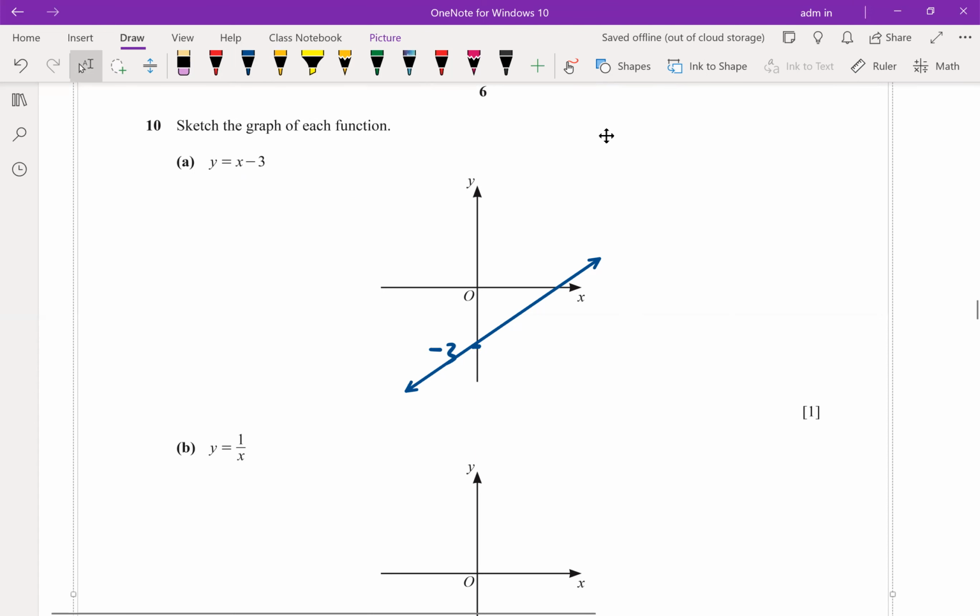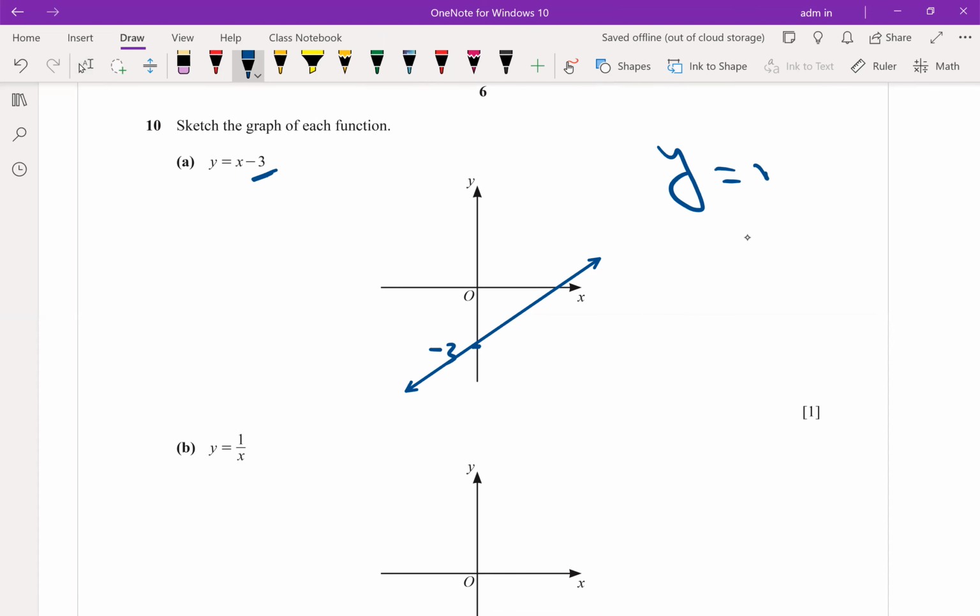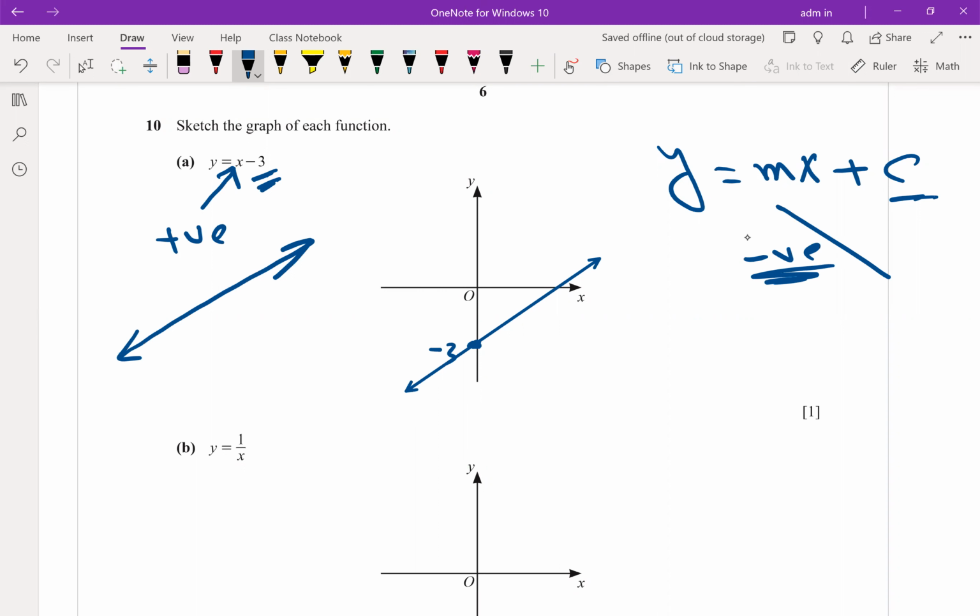Sketching a straight line means starting first with the y-intercept. When the line is written in the form y equals mx plus c, c represents the y-intercept. The y-intercept is at negative 3, so please plot negative 3. Then look at the coefficient of x. If the gradient is positive, the line from left to right moves up. But if the gradient is negative, the line moves down. It will be like this.